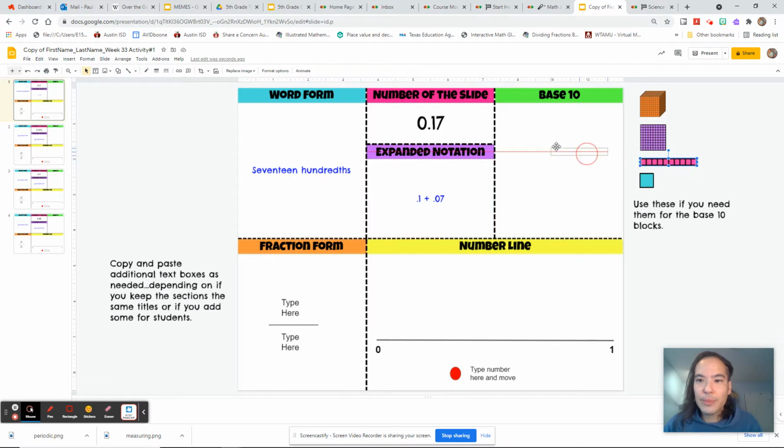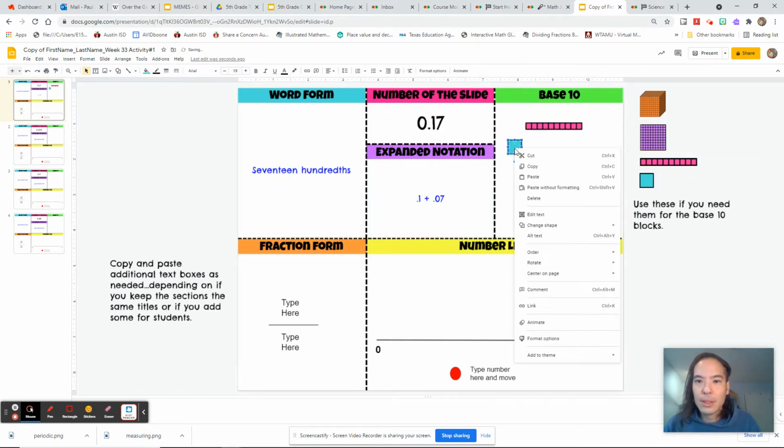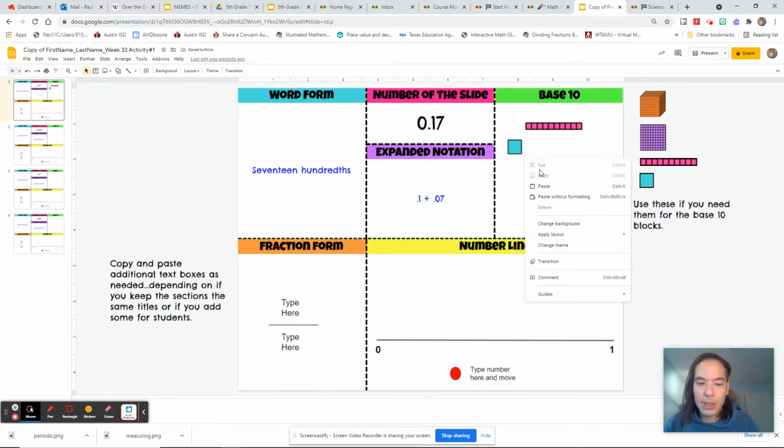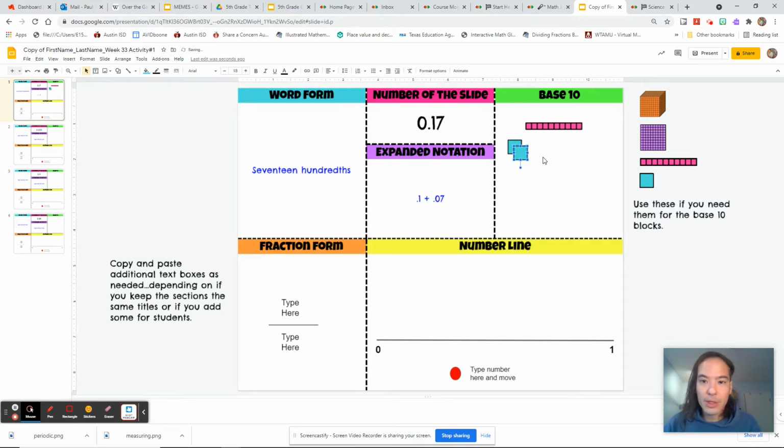Base 10, we need 1/10. And let's see, copy 7/100ths: 1, 2, 3, 4, 5, 6, 7. Okay. And then if it were on a number line, if this is 0 and this is 1, 17/100ths would be about right there.